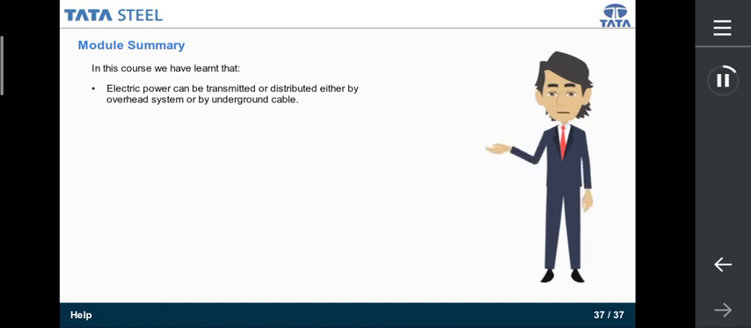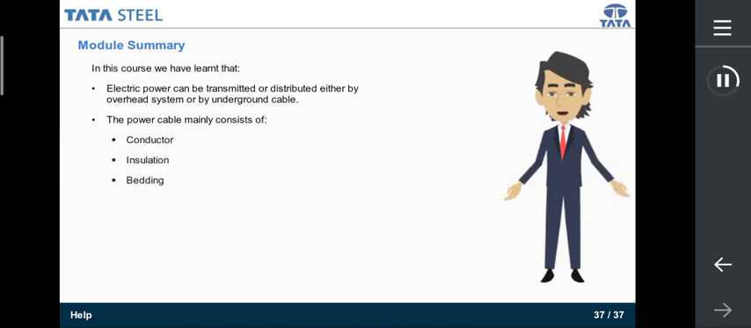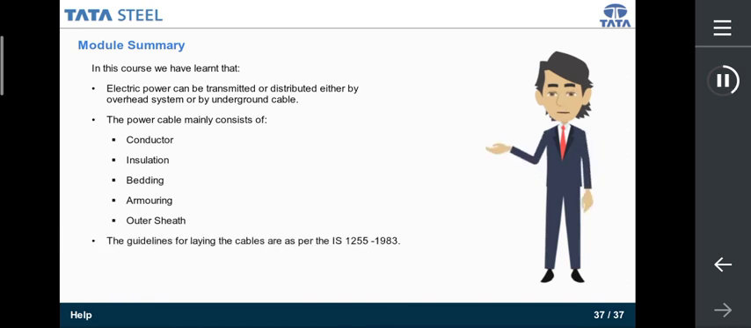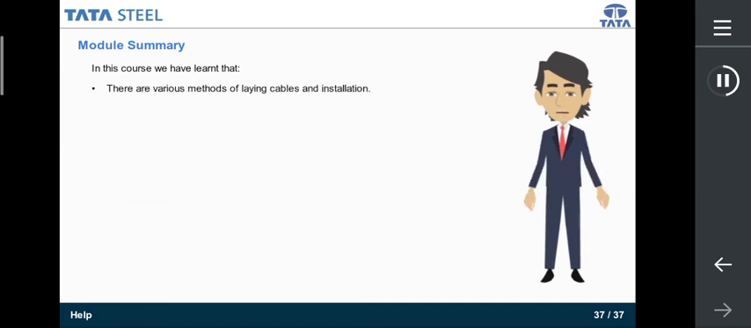This brings you to the end of the course. Here is a quick recap of the points learnt in the course. Electric power can be transmitted or distributed either by overhead system or by underground cable. The power cable mainly consists of conductor, insulation, inner sheath, armor, PVC outer sheath.